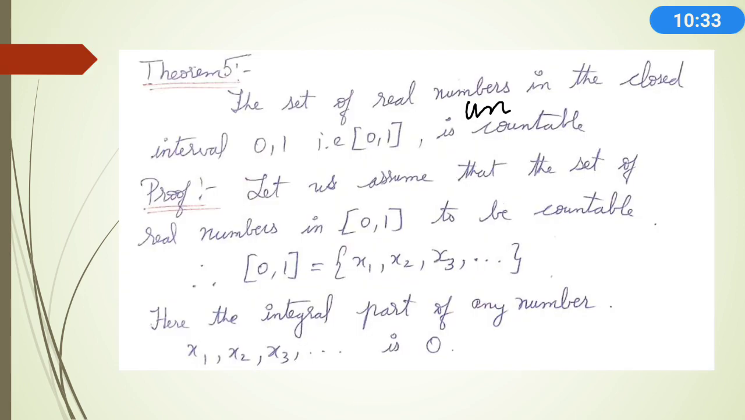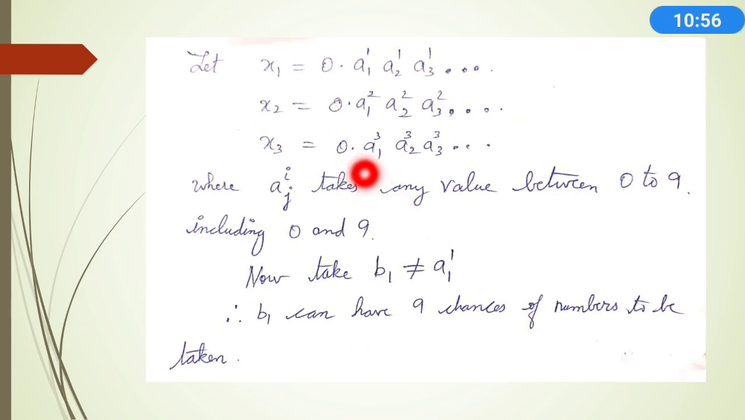We'll see the proof. Let us assume that the set of real numbers in [0, 1] is countable. First, you assume it to be countable. So let me take the elements of [0, 1] as x1, x2, x3, and so on. As I already told you, the integral part of the elements between 0 and 1 will be 0. So take x1, x2, x3 as 0.a1^1 a2^1 a3^1 and so on, where each a_j^i takes all values between 0 and 9, including 0 and 9.